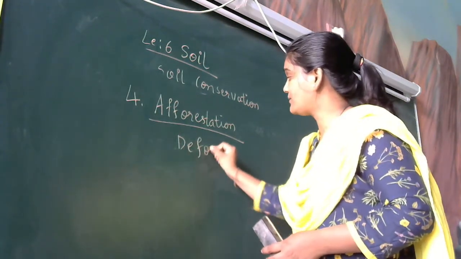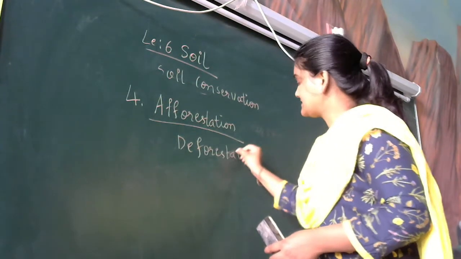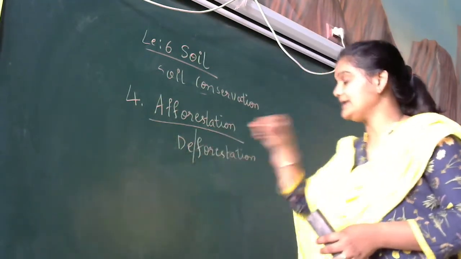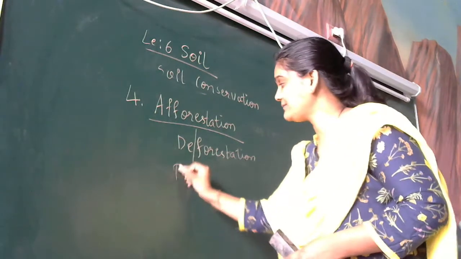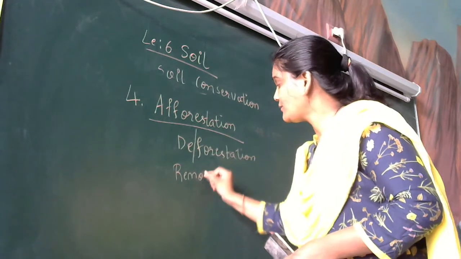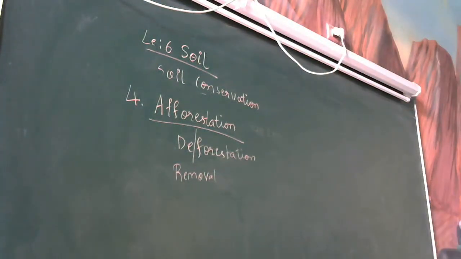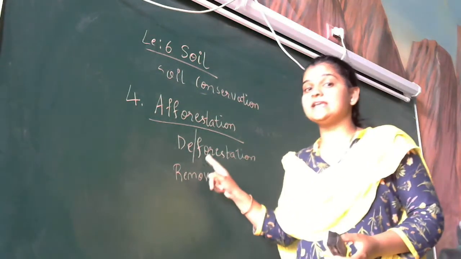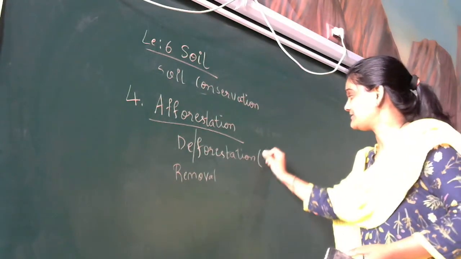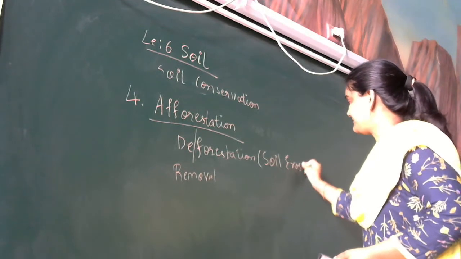Whenever the word deforestation comes, here DE means removal, removal of forest or cutting down of forest. So deforestation means removal of trees, and this is in case of soil erosion. Due to deforestation, what happens? Soil erosion.